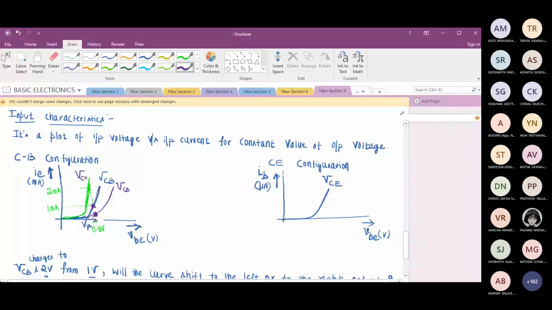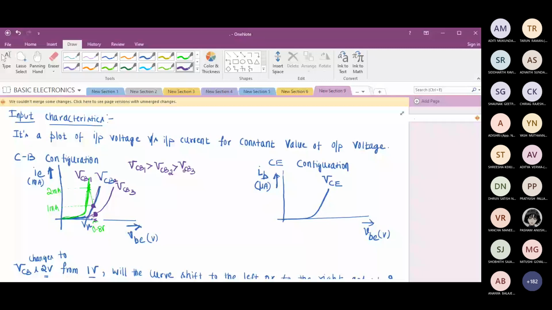VCB1 greater than VCB2 greater than VCB3. This is the proper way of plotting the graph and indicating what is happening. Is this fine? I hope this concept is clear.